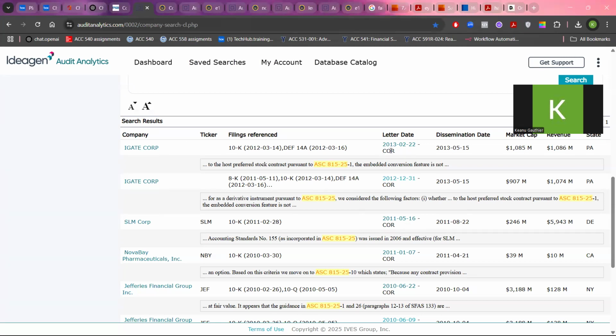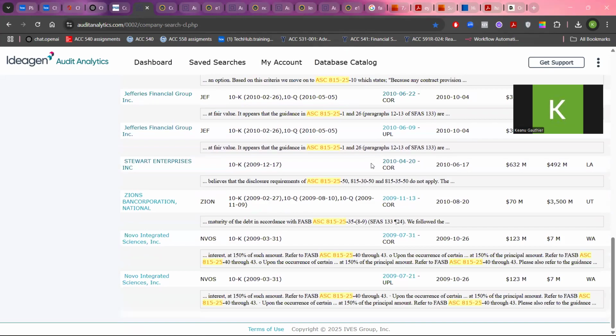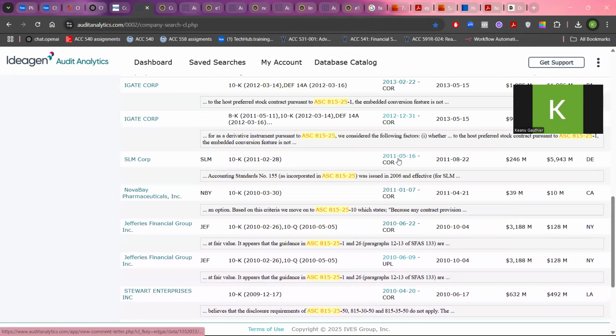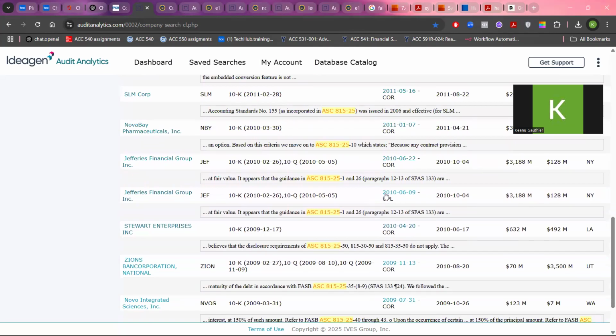So as you can see here, this is CORE. CORE means correspondence. It means that the company answered the SEC a question that they had about ASC 815-25. And it's probably way before that they answered because this one, for example, you can see UPLOAD and CORE, but it's the same company. It means that UPLOAD is the SEC who sent a comment letter to the company asking questions about ASC 815-25. And the CORE is the answer of the company to the SEC.